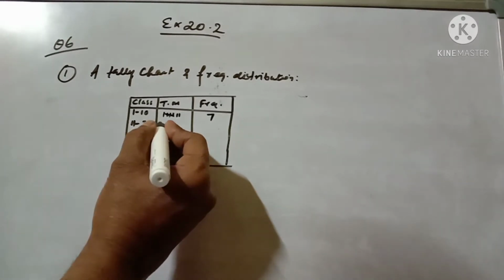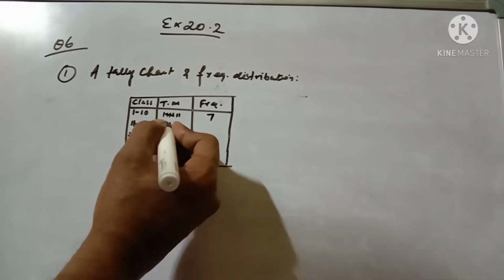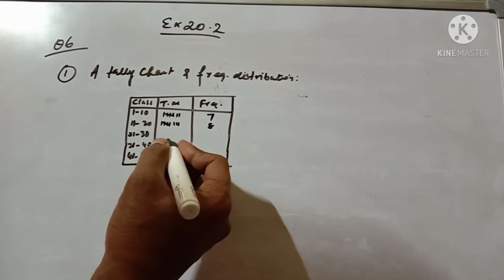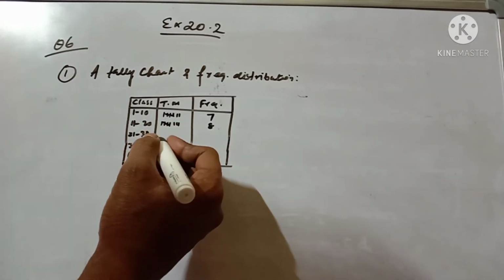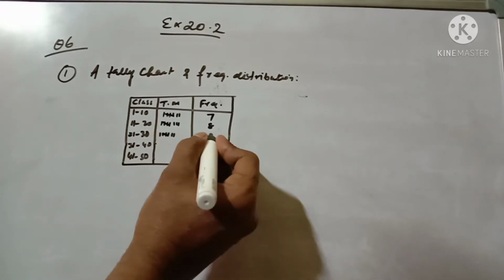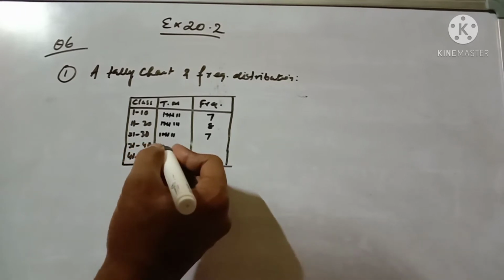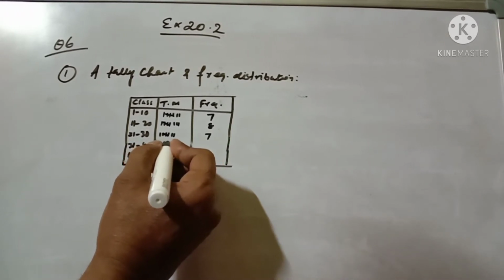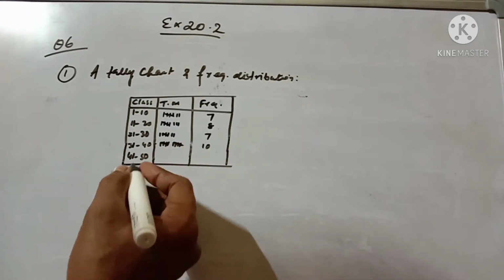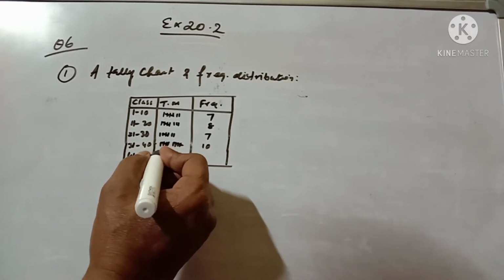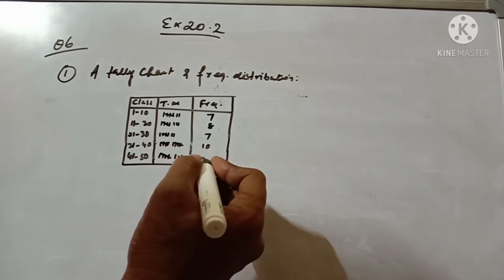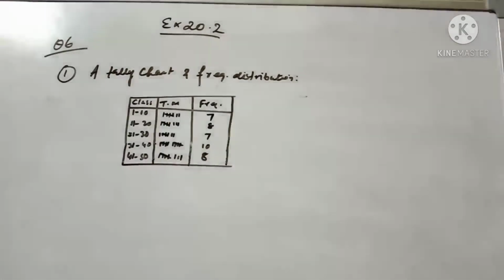Now 11 to 20, how many? 1 2 3 4 5, 1 2 3, that means 8. Now 21 to 30, how many are there? 1 2 3 4 5 6 7, 7 are there. 31 to 40, how many are there? 1 2 3 4 5, 1 2 3 4 5, that means 10. 41 to 50, how many are there? 1 2 3 4 5, 1 2 3, so this is 8. This is our tally chart and frequency distribution.